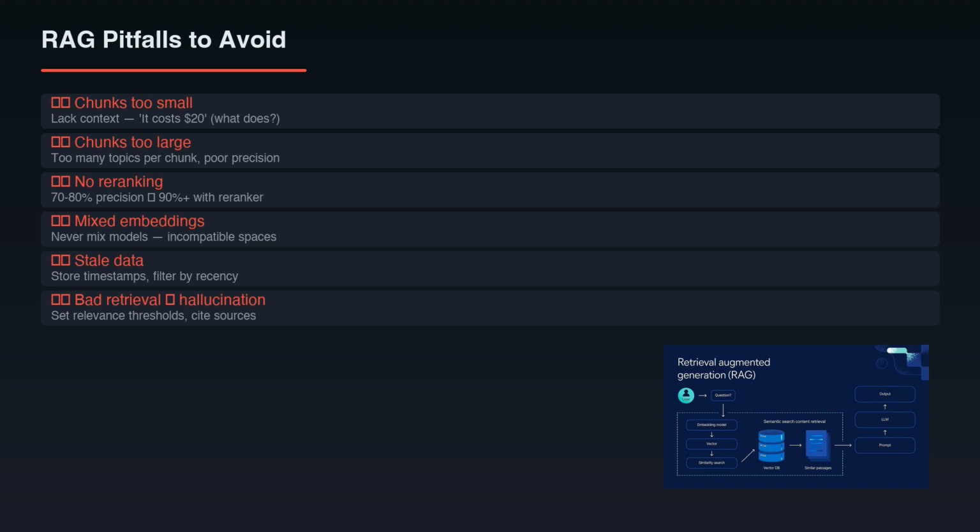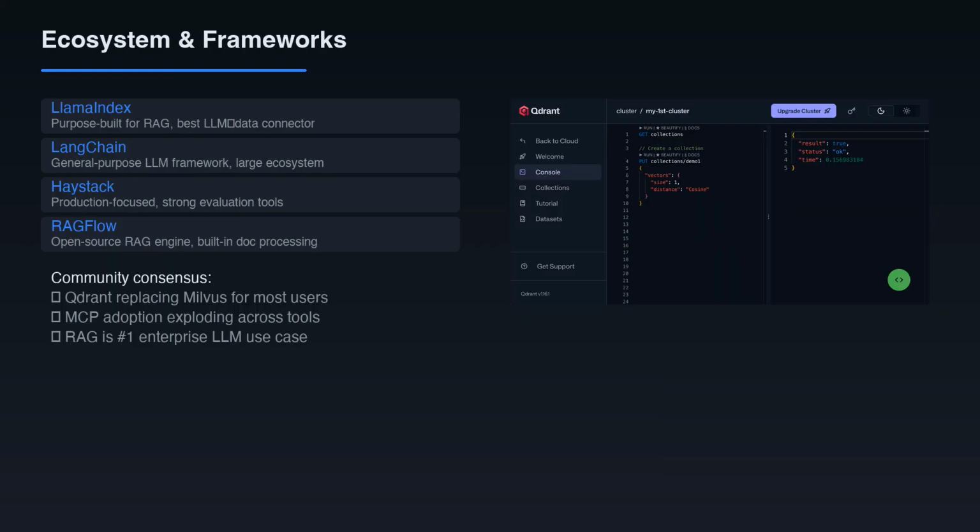Watch out for common pitfalls. Chunk size too small means chunks lack context. Too large means poor precision. Never mix embedding models. Vectors from different models live in incompatible spaces. Add relevance thresholds to drop low-quality results, and always include re-ranking in production. It bumps precision from 70 to 80% to over 90%.